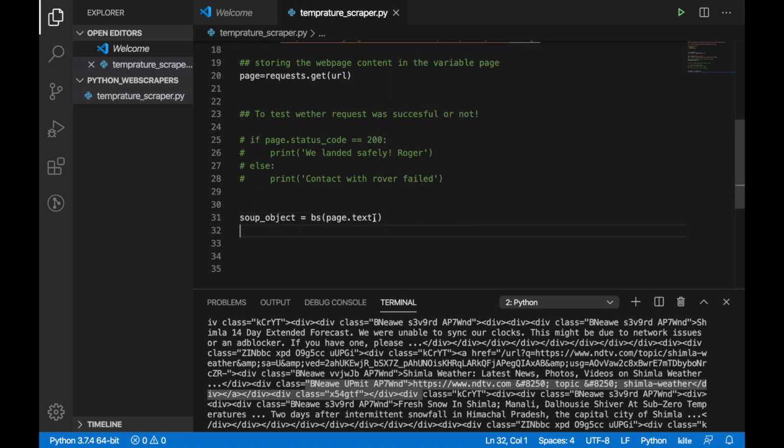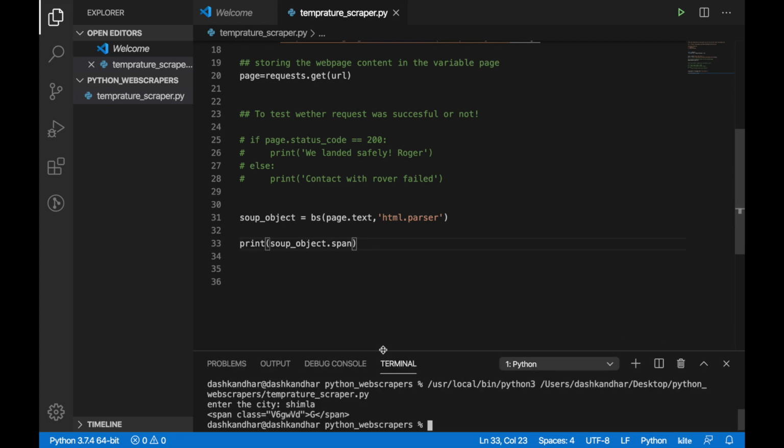And then it needs a parser. There is this parser thing which parses this whole web page. So we can see that there are a lot of div tags and HTML tags. So something which we can commonly understand and relate to is the HTML parser. So this is the HTML parser we'll be using, and that's pretty much it. Now we will be using the soup object for anything we want to fetch out of this page.